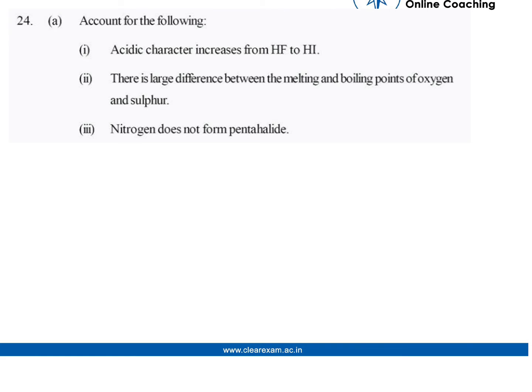Account for the following. First is acidic character increases from HF to HI. Second is there is large difference between the melting and boiling point of oxygen and sulfur. Third is nitrogen does not form pentahalide.